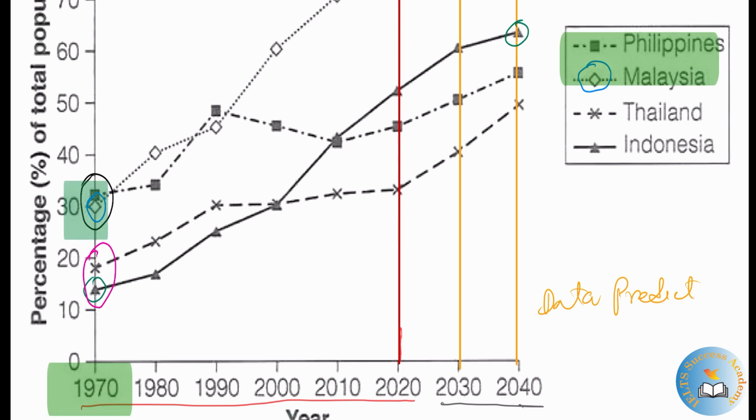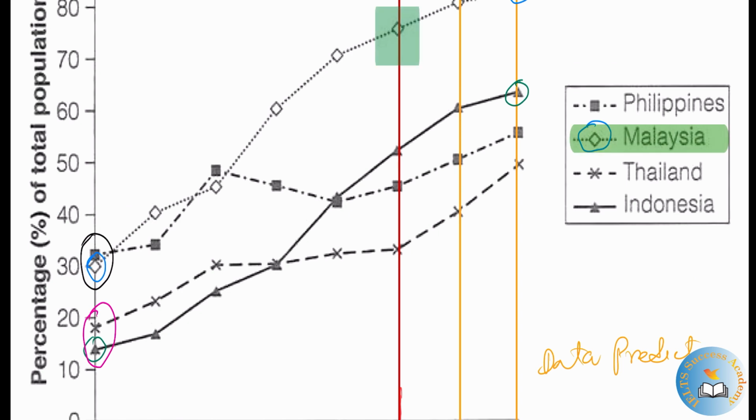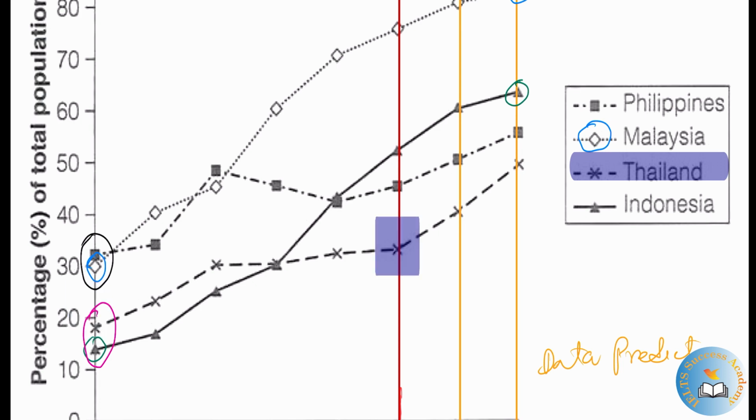We can see that in 1970 approximately 30% of the population in both Philippines and Malaysia were urbanites. People living in cities are called urbanites. By 2020 in Malaysia it was above 70%, while for Philippines it was around 40%. For Thailand it started at around 20%, and by 2020 it had a marginal increase to around 25%. While for Indonesia, it started around 15%, but by 2020 it shot up to around 50%.